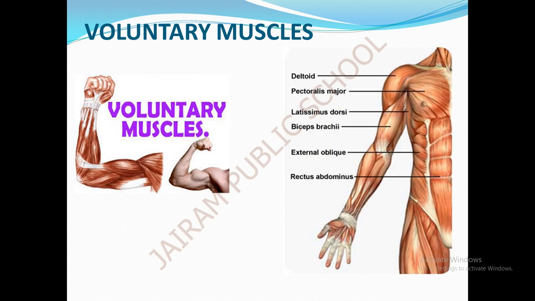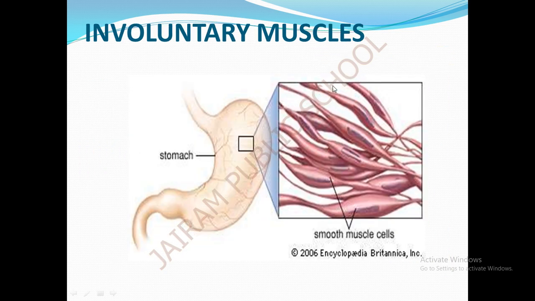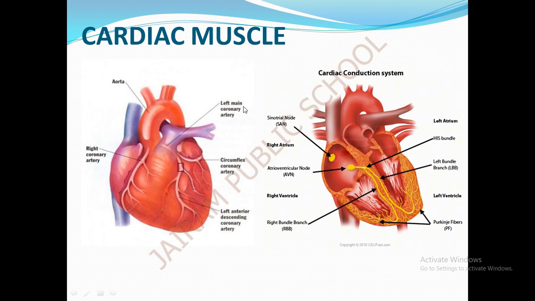This is the picture of the voluntary muscle where the stripes are present in the chest, in the hands and in the legs. It works as per our wish. Involuntary muscles, these are smooth muscles which are present in the intestine and in the stomach. The surface of the muscle looks very smooth. This is an example of cardiac muscle. It functions like involuntary but it is a voluntary type of muscle having stripes on it.